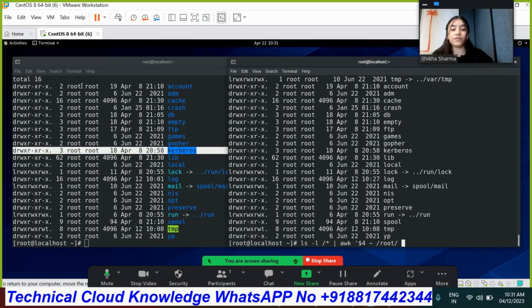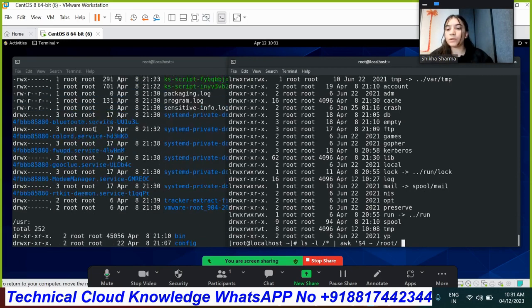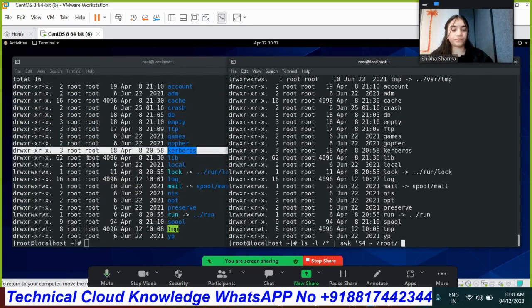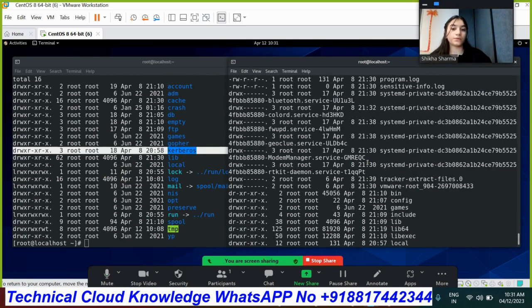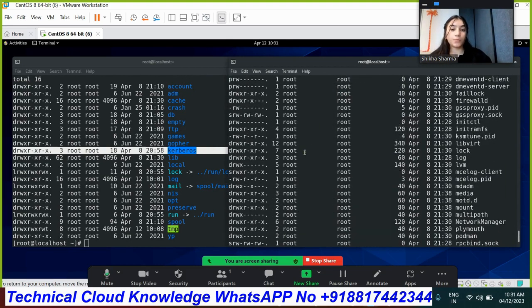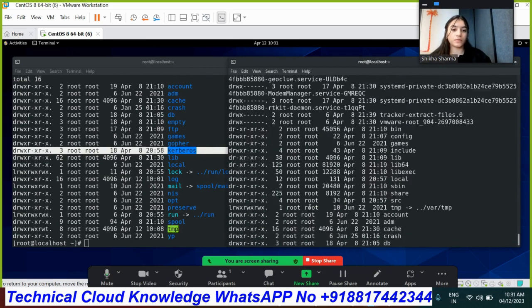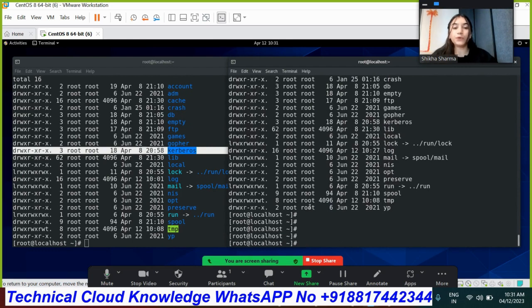If I said Shikha, I know there is no content available for Shikha, so we are going with the root user, because the whole content is available for only the root user. And print field number 0 because you will be able to get to know the content also. So that much is the group ownership of the root user. That's how we'll do it.